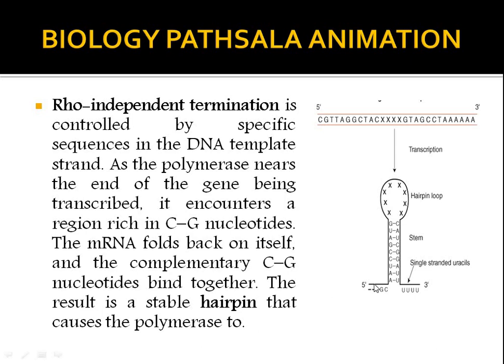Here a hairpin-like structure is formed due to complementary base pairing between G and C. You can see that it is a complementary base pairing, and whenever this type of complementary base pairing forms, the structure is known as a hairpin, and whenever the RNA polymerase enzyme reaches this hairpin-like structure, the RNA molecule is released from the RNA-DNA hybrid and the transcription is terminated.